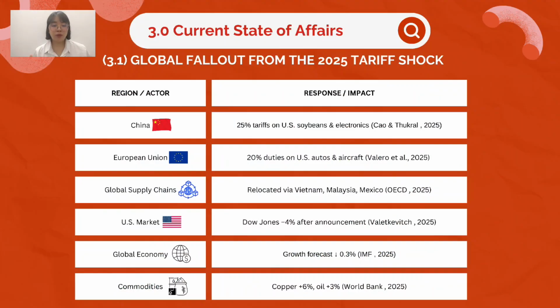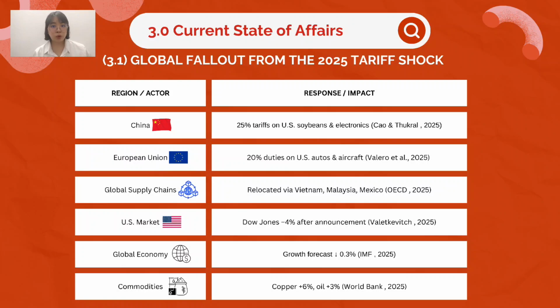Next, let's continue on with the current state of affairs, the global reactions to tariffs. The global trade environment has become tense following the renewed US tariff measures. China retaliated with 25% tariffs on American soybeans and electronics, disrupting major agricultural and tech supply chains. The European Union imposed 20% duties on US autos and aircraft, heightening transatlantic trade frictions.